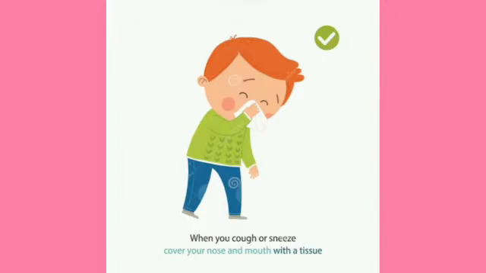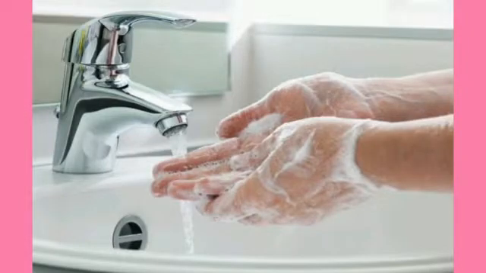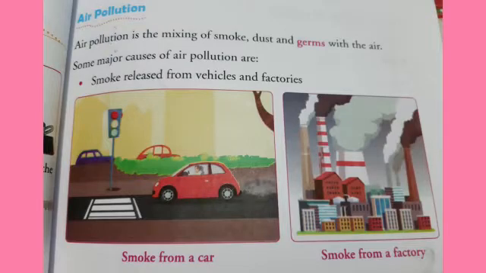Next is we should cover our mouth when we cough or sneeze. Next is we should wash our hands regularly. Children, precaution is better than cure. Everyone should be made aware of harmful effects of air pollution, and each and every one of us should try out ways which can reduce air pollution.